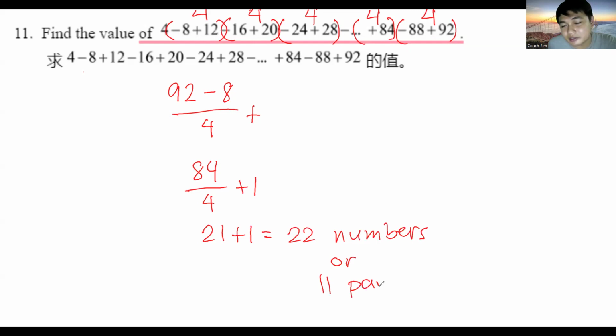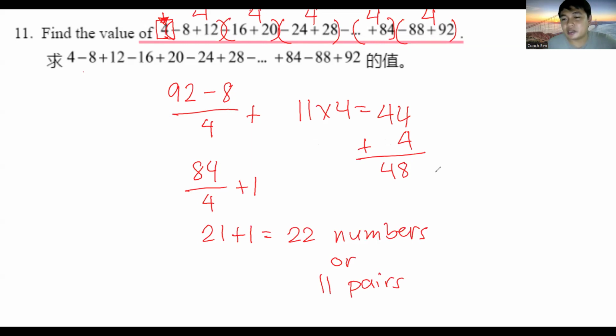Each pair of numbers gives you a sum of 4, so 11 times 4 is 44. But don't forget, we have a lone number at the beginning that has no pair, which has a value of 4. So we add 4, and the final answer is 48.